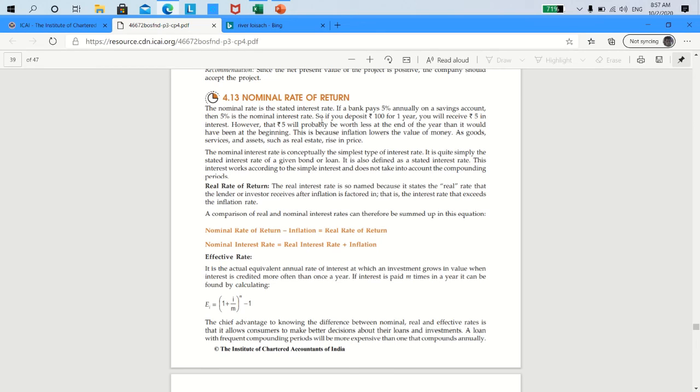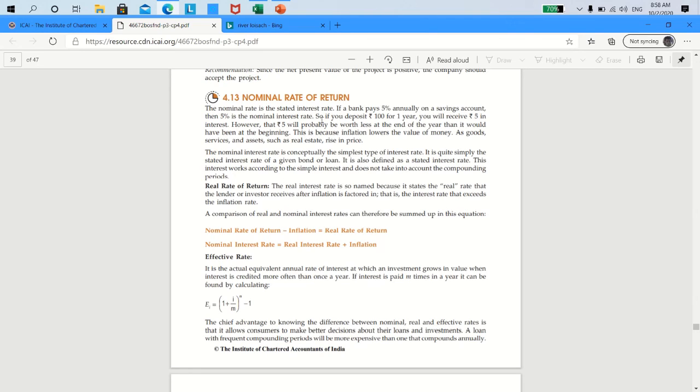Therefore, the nominal interest rate of 10% can be arrived at by using the real interest rate, which is 4%, plus the inflation, which is 6%, resulting in 10%. And then you will find on page 39 the effective rate, which I have already explained to you in the earlier session as (1 + i)^n - 1.